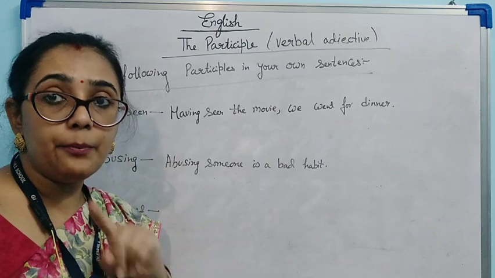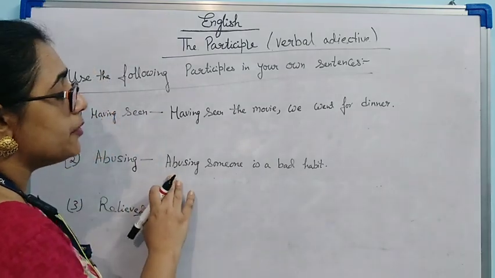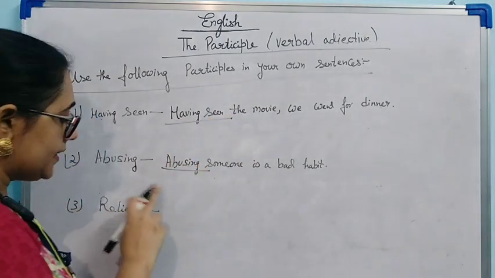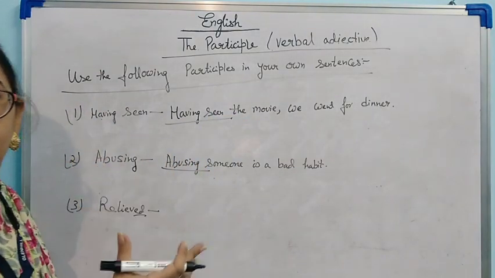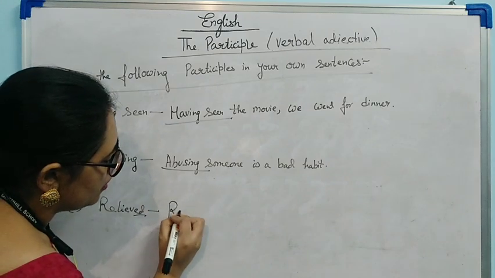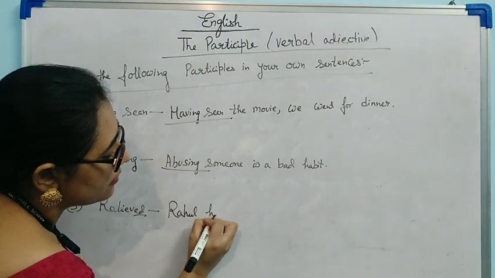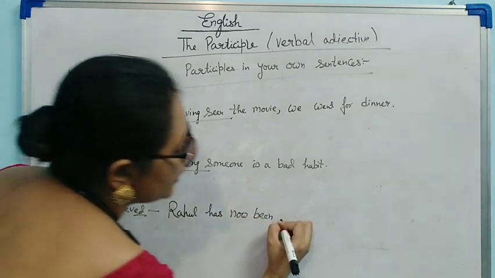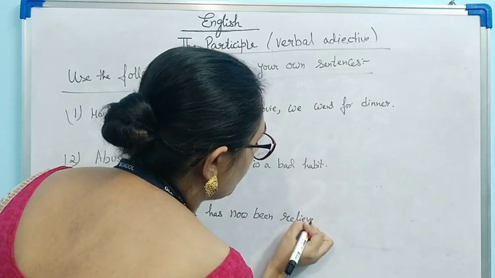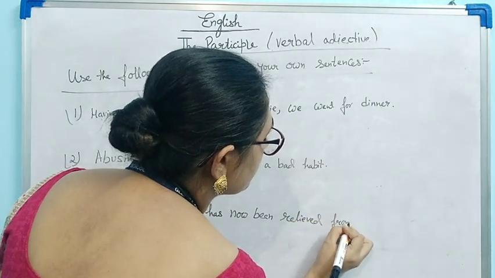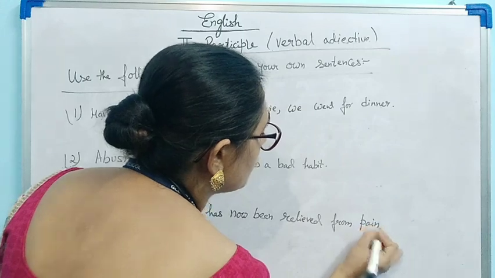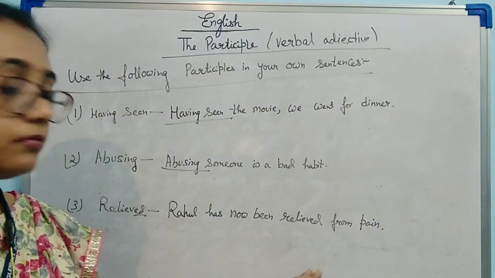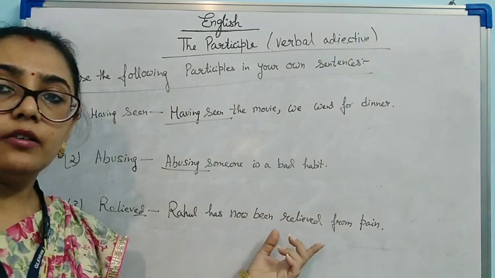That means it is an incomplete action. Abusing someone is a bad habit. Now let's see the third example, relieved. Rahul has now been relieved from pain. That means he was suffering from pain and now he has been relieved.